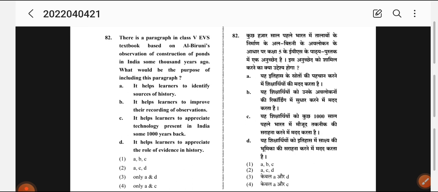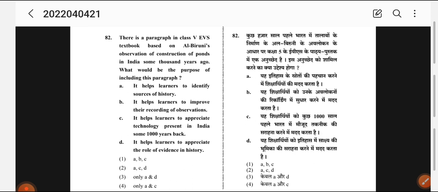Number 1, it helps learners to identify source of history. Okay. Number 2, it helps learners to improve their recording of observations. Number 3, it helps learners to appreciate technology present in India some thousand years back. Number 4, it helps learners to appreciate the role of evidence in history.